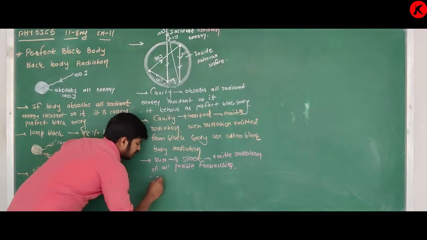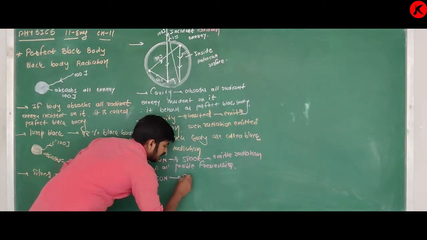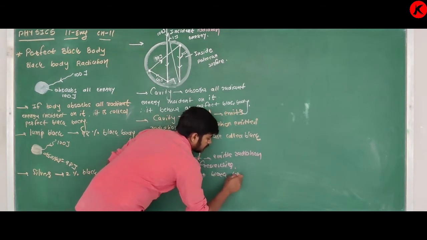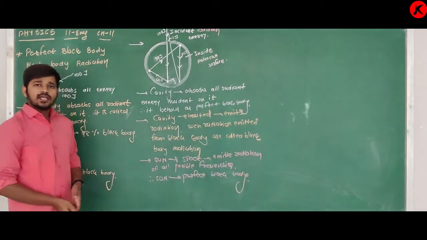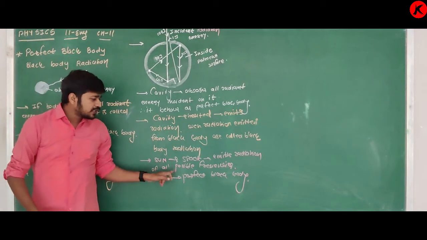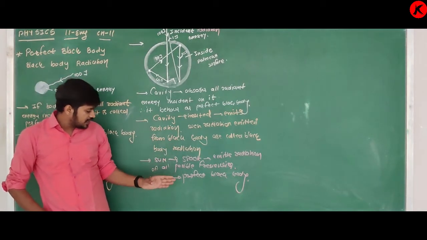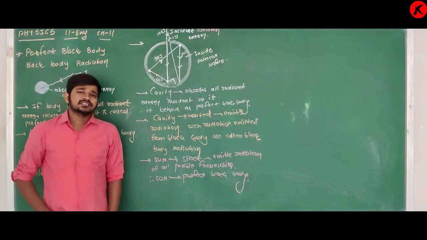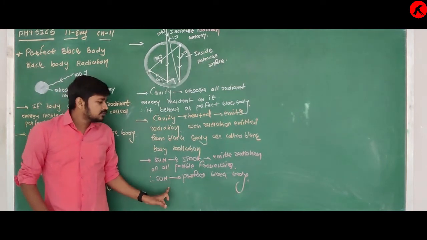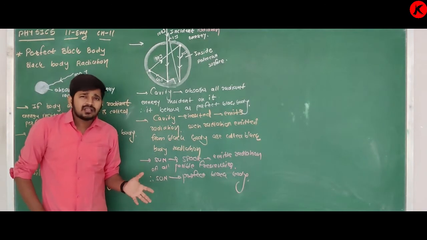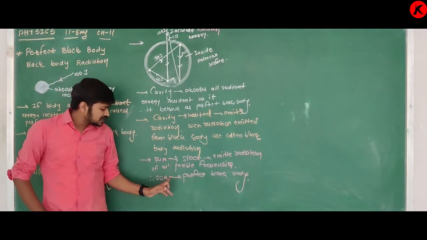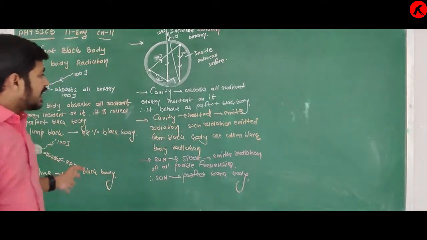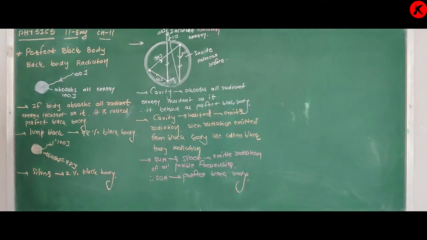And therefore we can consider the Sun as a perfect black body, because it emits radiation of all possible frequencies. Remember this one point. And see, the Sun is not black, so color has no relation with a perfect black body. Clear about this point?